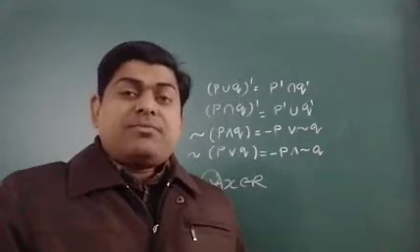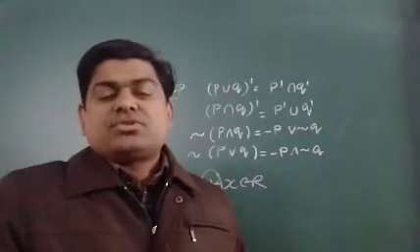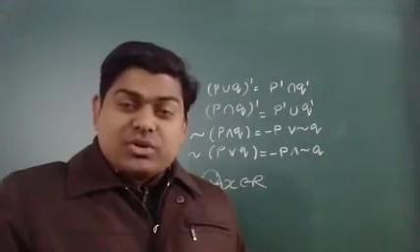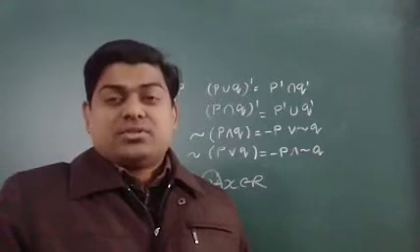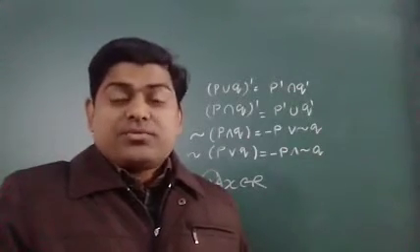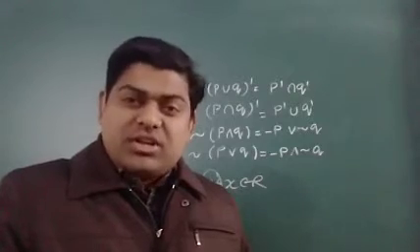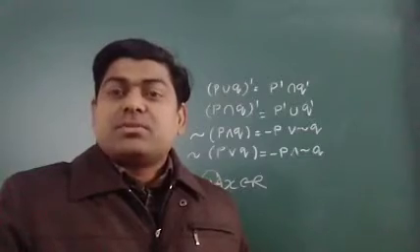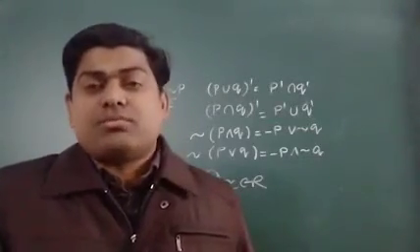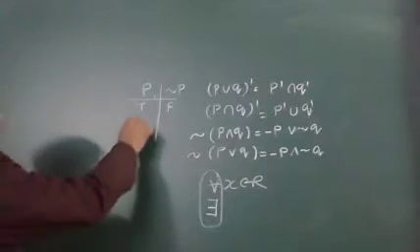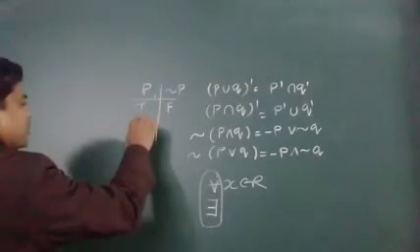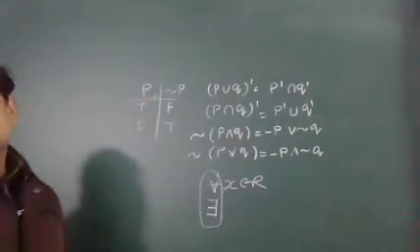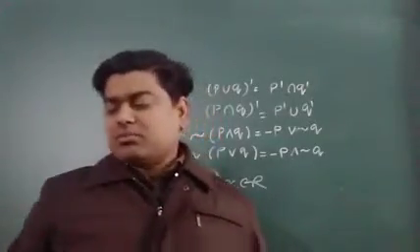Now, if I write the negation of this, I should write root 2 is not an irrational number. This statement is totally wrong, because root 2 is irrational. So if I write somewhere root 2 is not an irrational number, it is a wrong statement and the truth value of this statement will be F. Always keep this in your mind. And if the truth value of P is F, then definitely the truth value of the negation of P will be T. That can be changed. You are getting what I want to say.